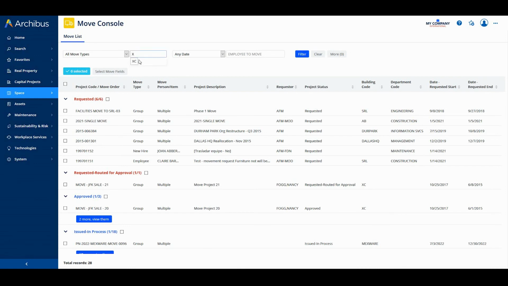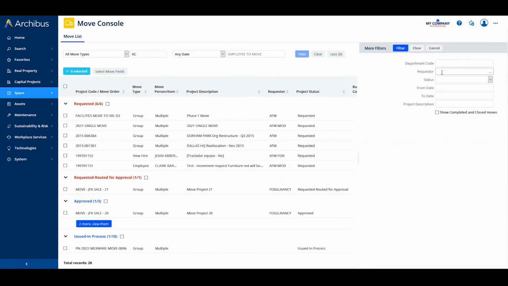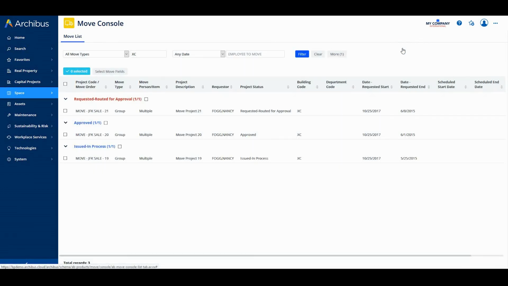The Move console filter has been redesigned to optimize space and present a second set of filter options in a separate pane. For example, the user searched for move orders in Building XC and then used the secondary filter to search by requester. The search found 3 moves as listed in the Move console.